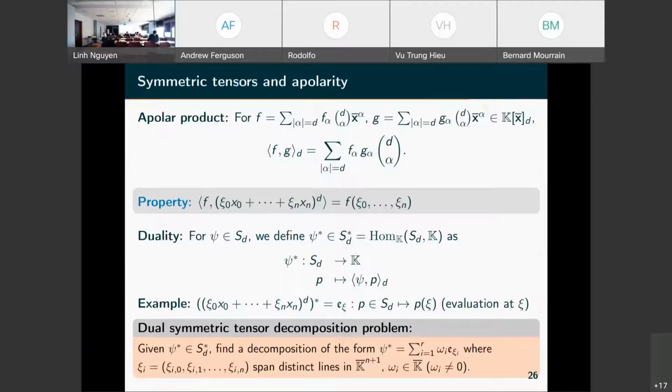For that, we will look at it as a linear functional. So instead of taking this as a symmetric tensor, we look at the dual of the tensor. And to define a dual, we need a dual product. This is given by this apolar product defined here, where you see these binomial coefficients which appear in the computation.